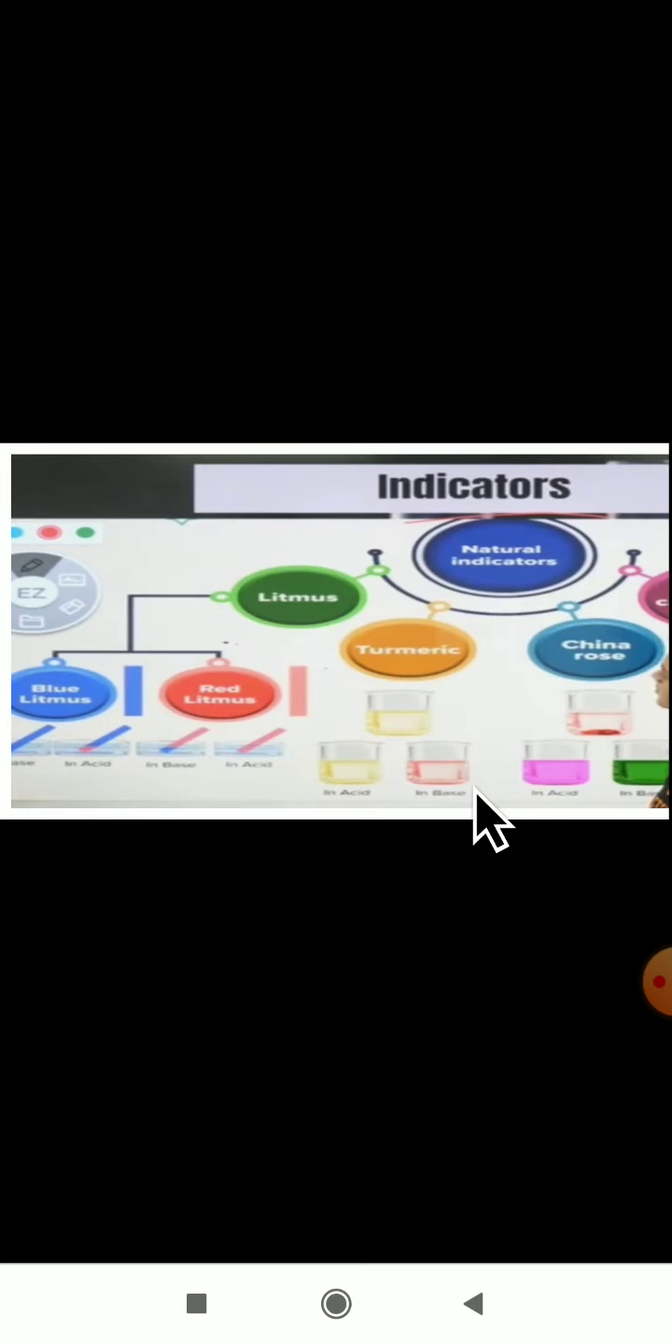Next we will see about the China rose. China rose petals I have also given you. First, China rose petals, when soaked in warm water for a while, make the water colored. So what you do, take a solution of China rose: place some of the China rose petals in warm water. What will it become? The water will be colored. This colored water may be used as an indicator, because it will change color, so we can use it as an indicator, they are telling here.